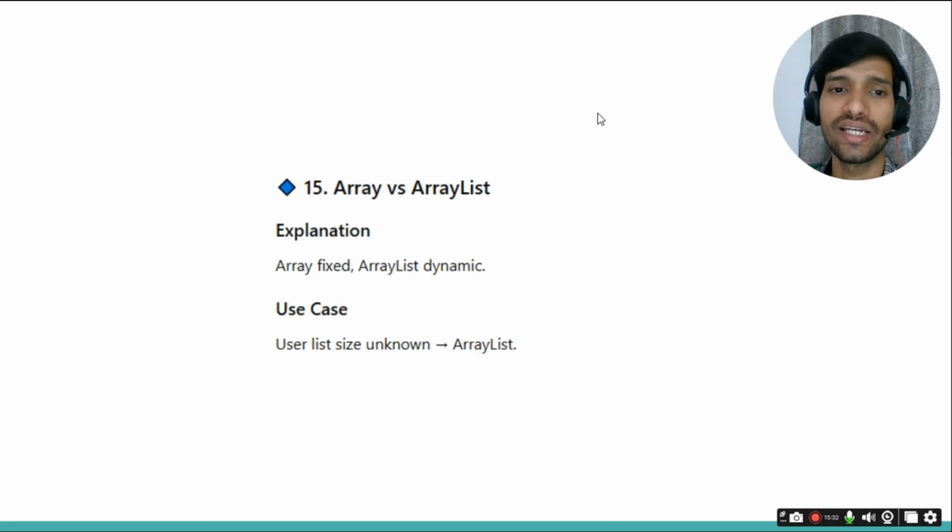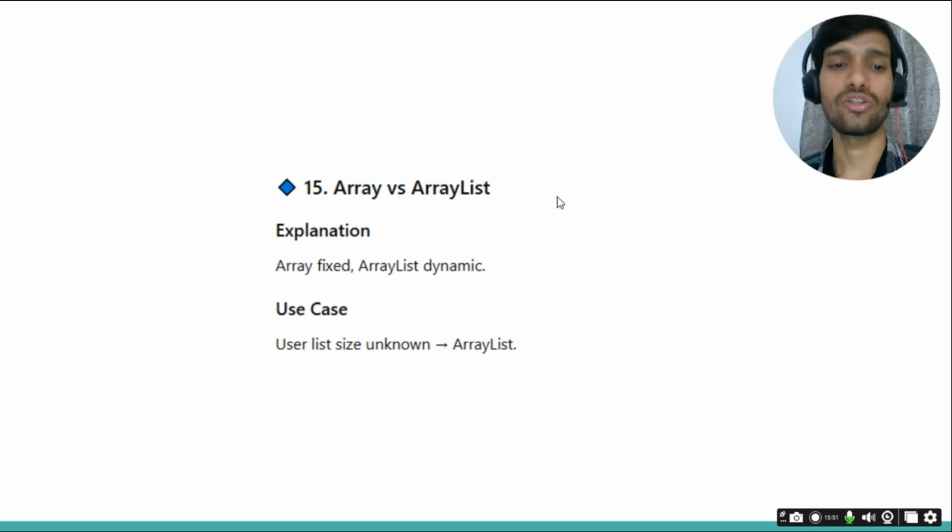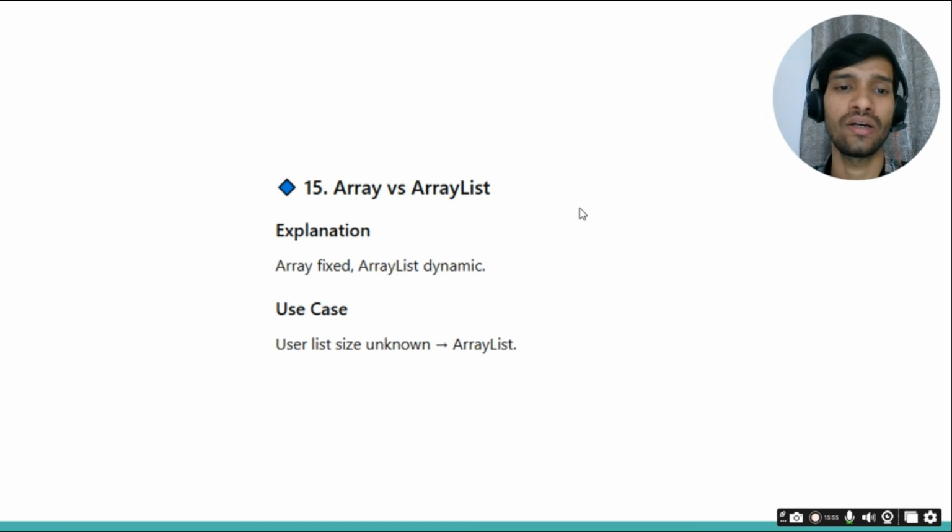When to use arrays and when to use ArrayList? They can ask this, and you tell them it depends upon the requirement. For example, if we are creating a user list and we don't know the size, then we can use ArrayList. And if we know how much size we require, then at that time we can use arrays.